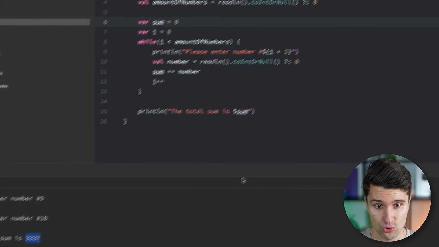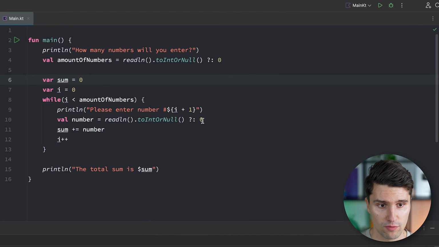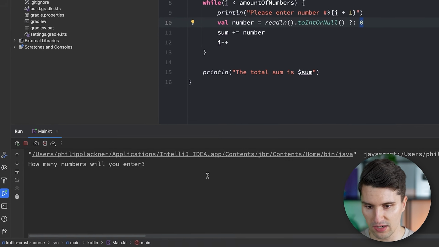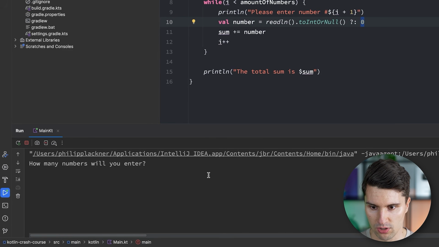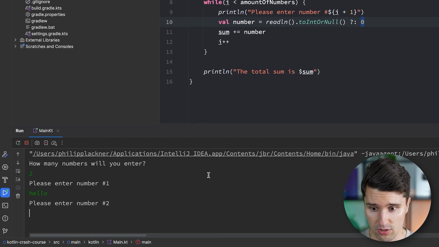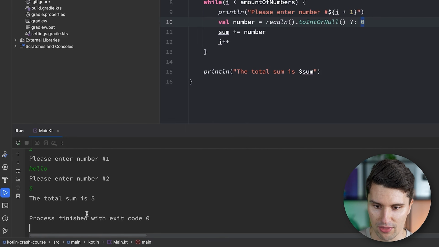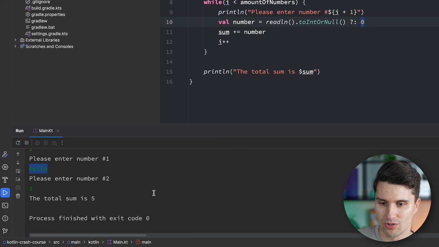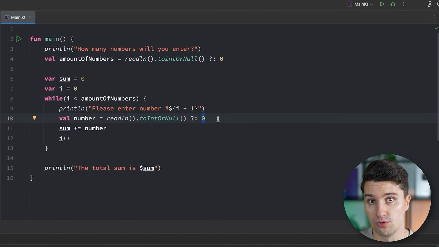Now, something we can do in loops is instead of returning a default value here, so if we would enter, let's launch it again, if we would enter something invalid here, so first of all, we say we want to enter 2 numbers, then for number 1, we enter hello, which is not a valid number, and for number 2, we enter 5, well, then the total sum is 5. So it simply ignored this number, but still took it as a real attempt to enter a number, since we just mapped this number to 0 in this case.